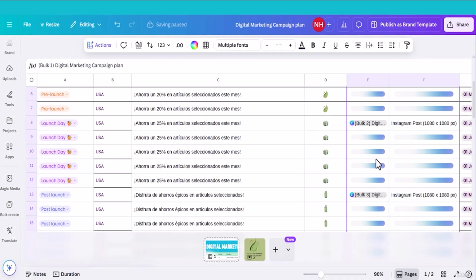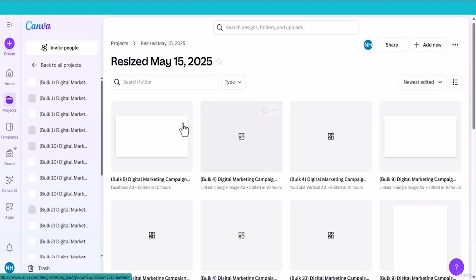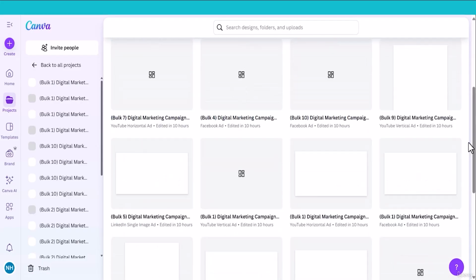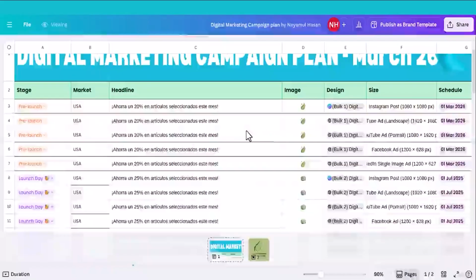Now with Magic Resize, you transform all of your design instantly. Click the folder button to see all the design in one place. Here you will find all the design you have created now, like for Facebook ads, LinkedIn single image ad, YouTube vertical ads. So with Magic Resize feature, you can transform all of your design into different formats.